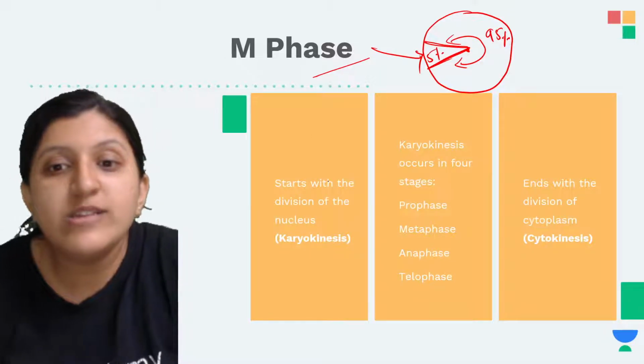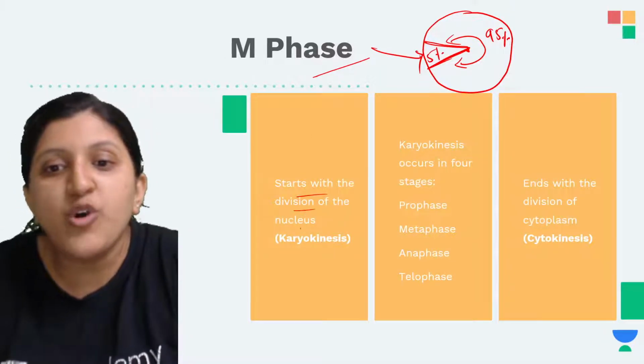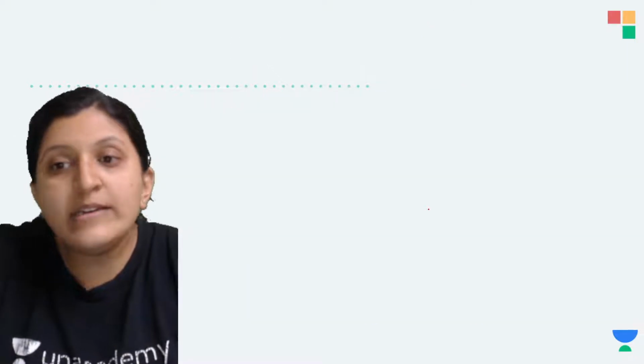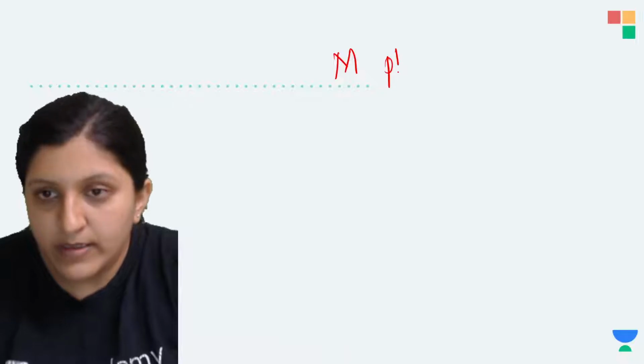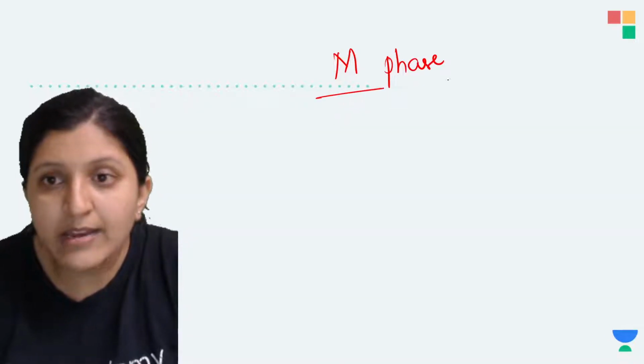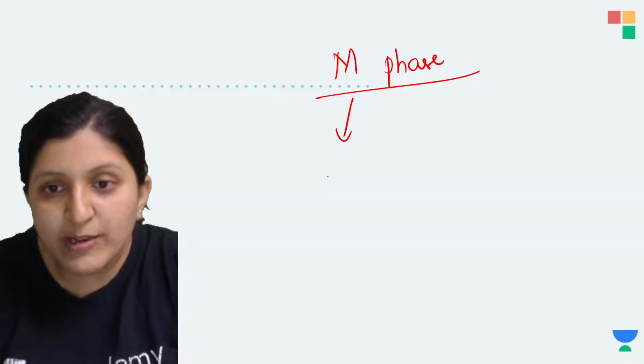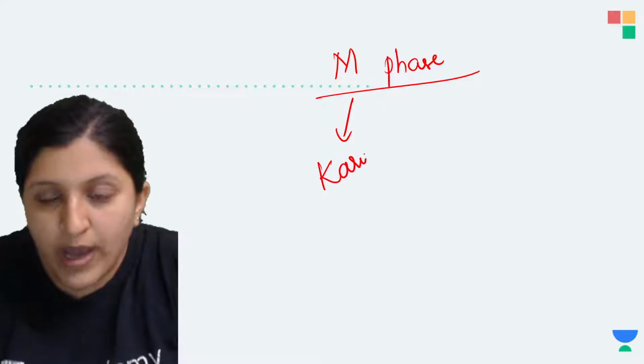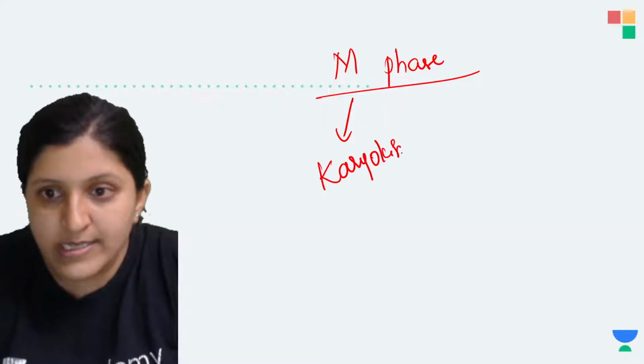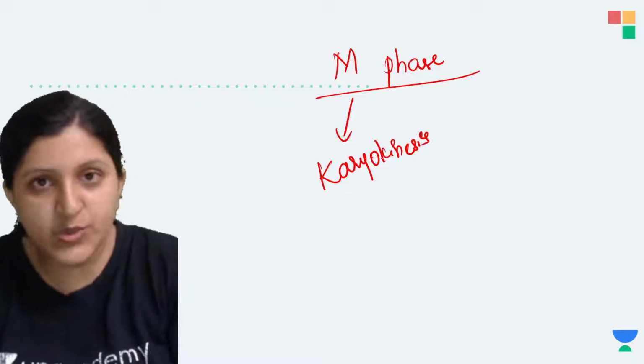So in that, this is going to start with the division of the nucleus. So under division of nucleus, M phase, let's write here. So M phase occurs in 2 stages. Okay, what are those 2 stages? So one is karyokinesis. Okay, so karyokinesis we can see.